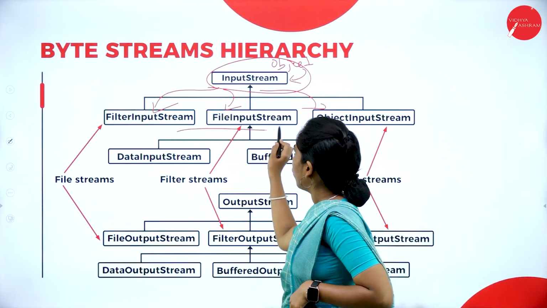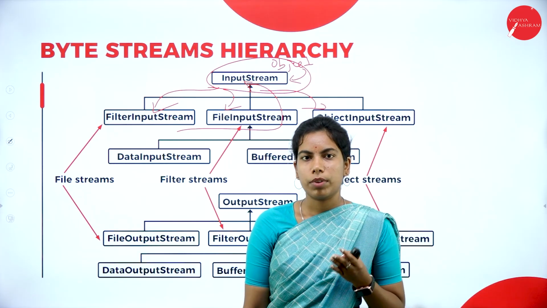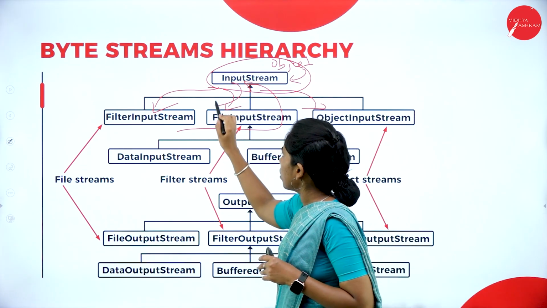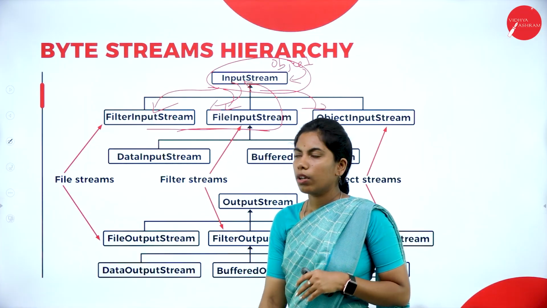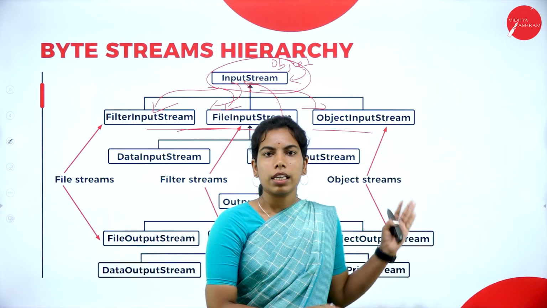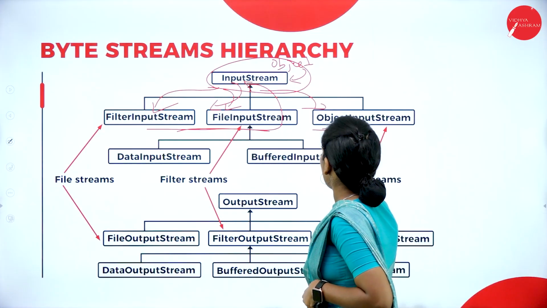So these come under what? Input stream, under the main parent class, byte stream. Under that we have the input stream, and under this we have subclasses, these two. But this also belongs to input stream, but it is classified as object input and output classes. That is why it is an object input stream.